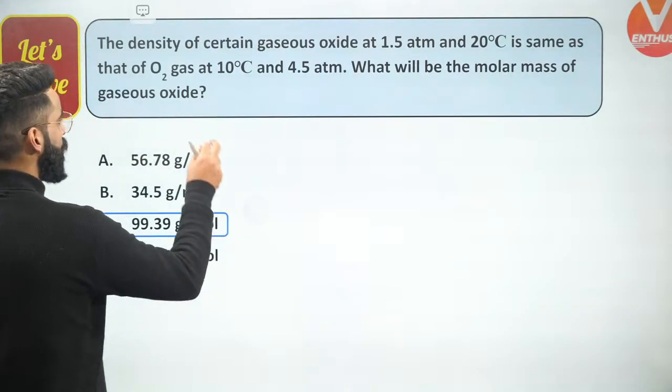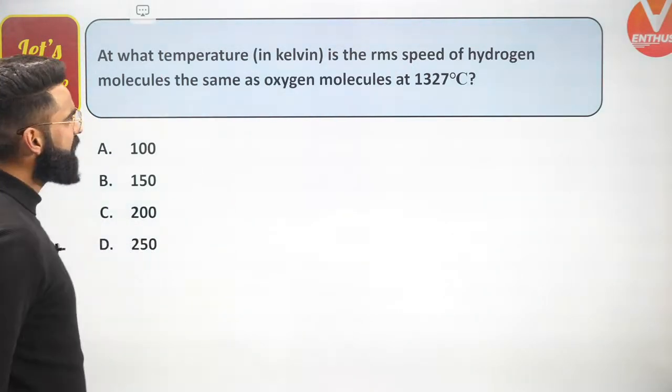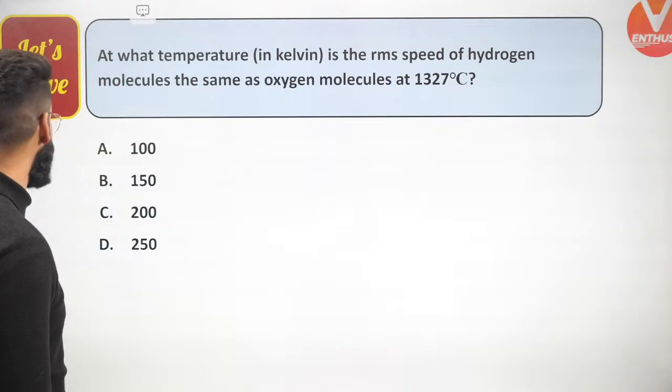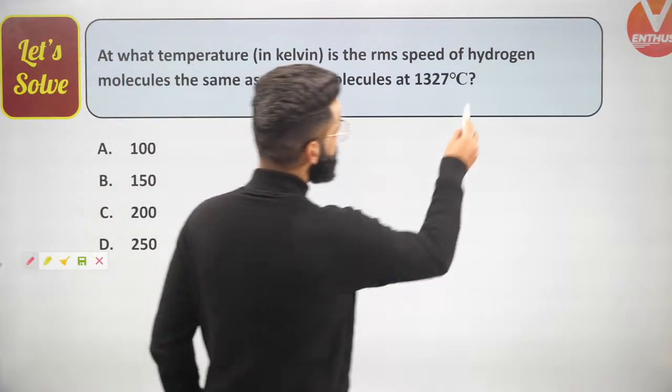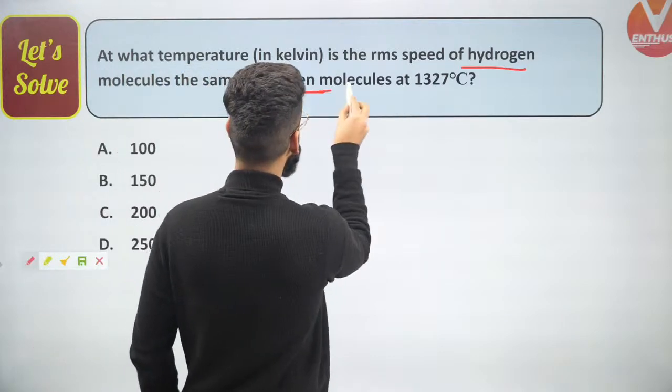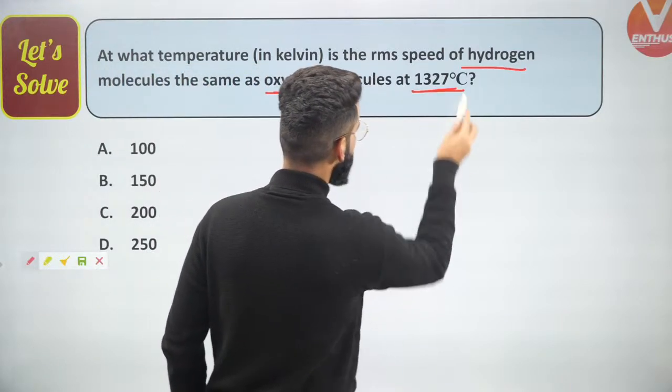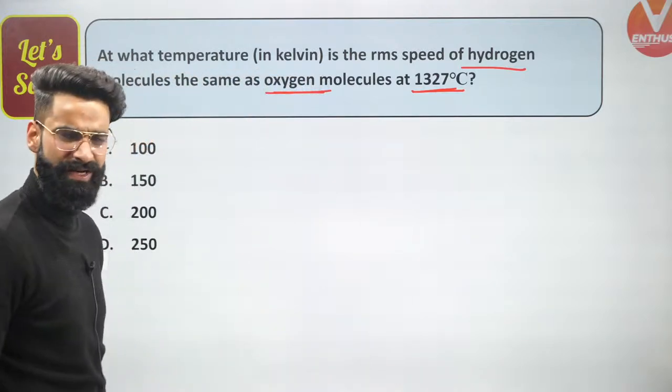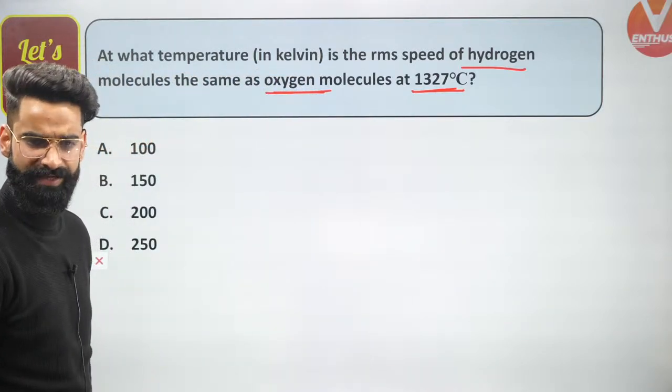Okay, let's move on to one more, guys. At what temperature in Kelvin is the RMS speed of hydrogen molecules same as that of RMS speed of oxygen molecules at 1327 degrees centigrade? Very simple question.